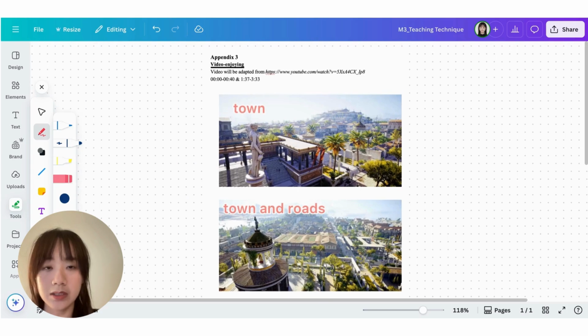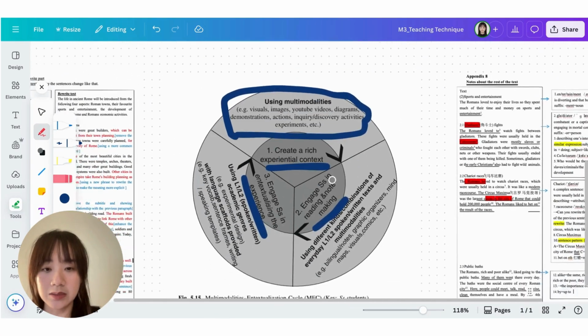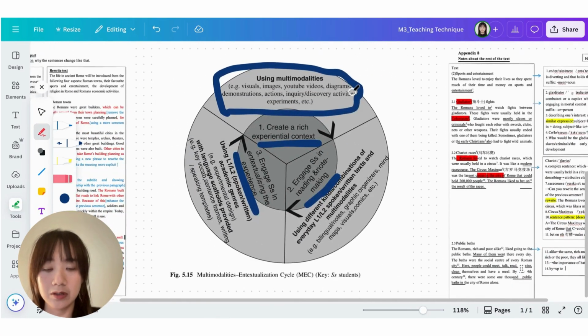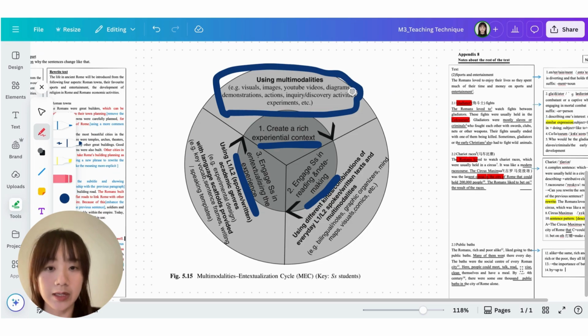And we also need to look for videos of high quality. This is another technique. For videos of very poor quality, where the images are not clear and the tones are not understandable, it's recommended not to use them, or they will very easily confuse students whose second language is weak. And this is one of the examples that I would like to show you when I used the MEC model, the first stage.